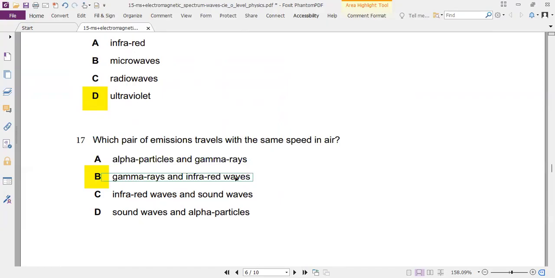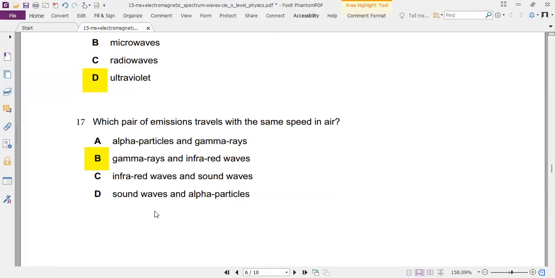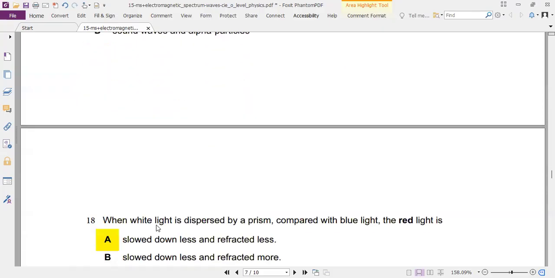Gamma rays and IR waves move with the speed of light. Why not the rest? Well, alpha and gamma are radioactive ones. IR and sound: well, IR does, but sound does not. And sound again, sound does not. So we reject C and D on the basis of sound. We reject A on the basis of alpha. Alpha is not an electromagnetic spectrum wave, so it does not travel with the speed of light. They are actually particles. They are not even waves.